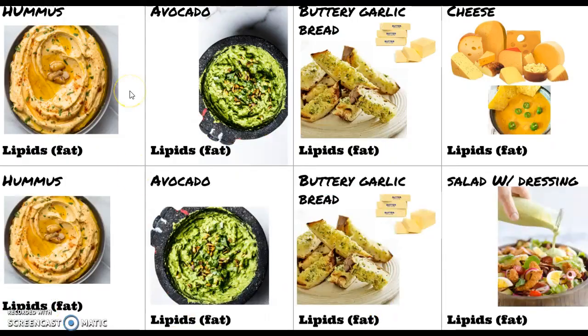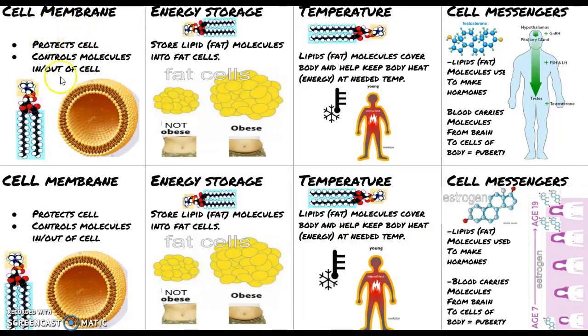Here we have some delicious examples of lipids, or fat molecules, or fat-based foods. We have hummus, avocados, butter, cheese, and salad dressing. These are all great examples of how we get the fat molecules, or lipid molecules, our body needs. And they taste good. They make food taste good. They have a lot of functions too. We use lipid molecules like this to build our cell membranes. We store extra lipid molecules in our fat cells.